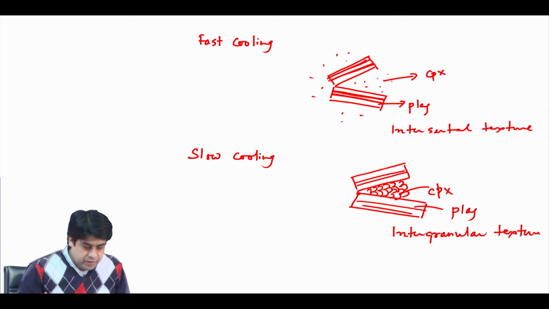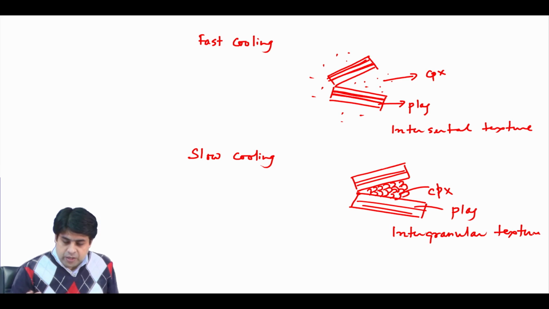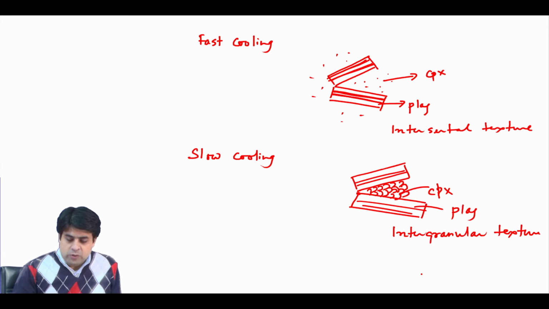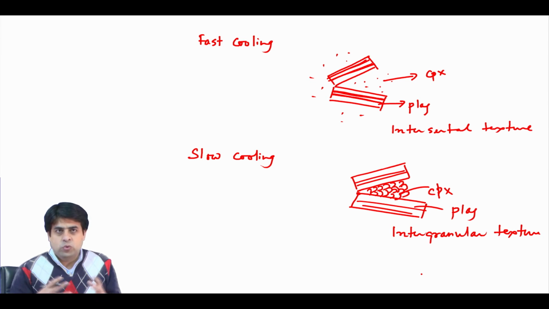Then you have a third situation, when you are at the eutectic temperature and you have a much slower cooling rate than in this situation. What will happen is that clinopyroxene will get enough time to grow.